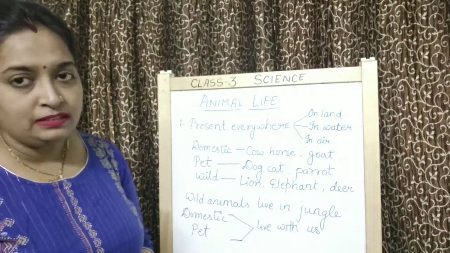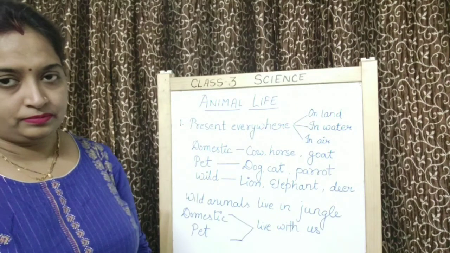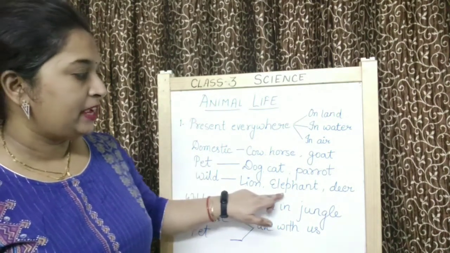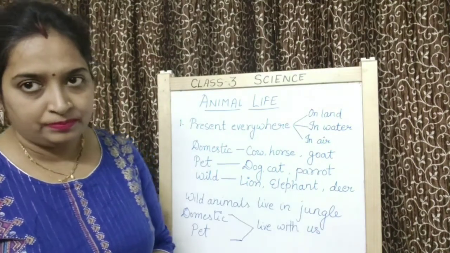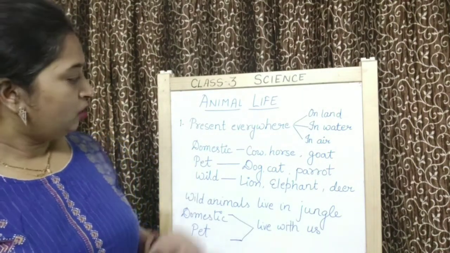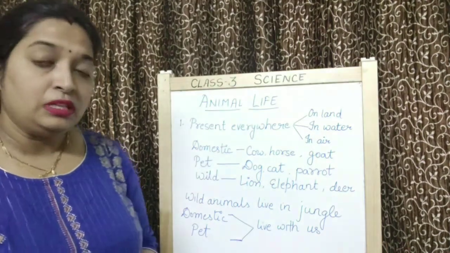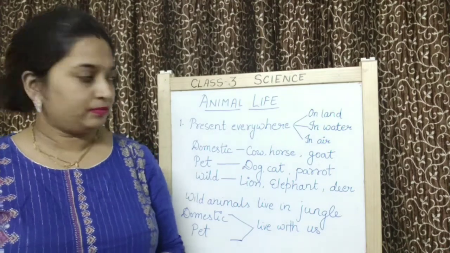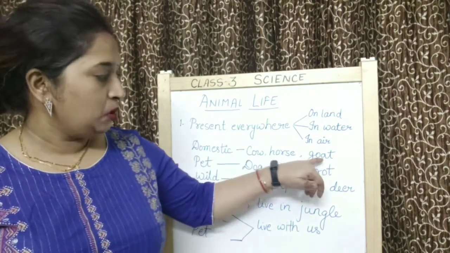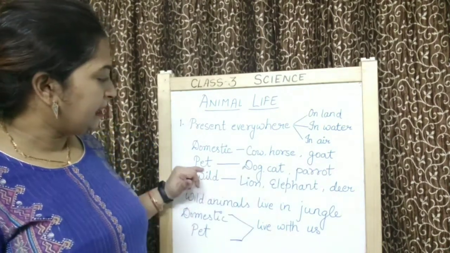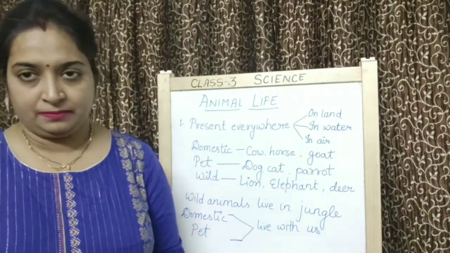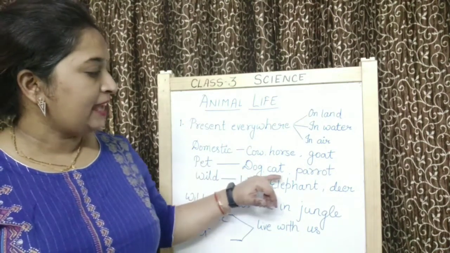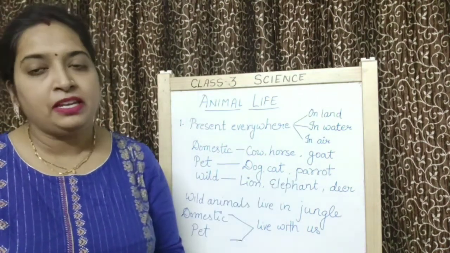Domestic and pet animals live with us. Different examples of wild animals: lion, elephant, deer, zebra, giraffe. Domestic animals, as I told you, give benefits to us, like cow, horse, goat. Okay? And pet animals give us company. Different examples of pet animals: dog, cat, parrot. You keep them in your houses.